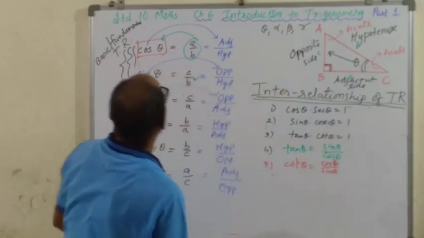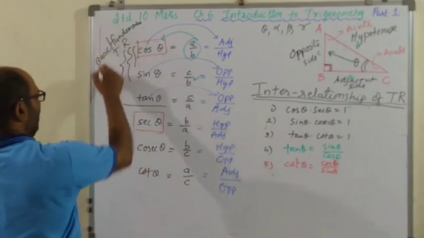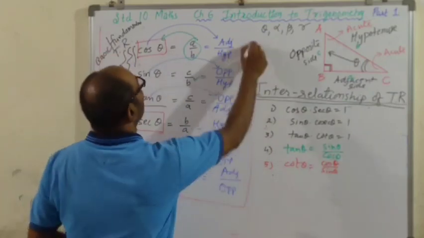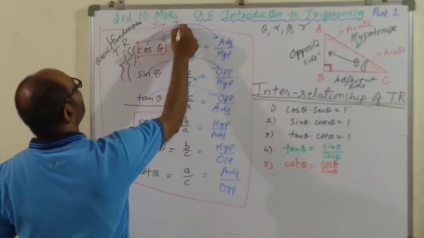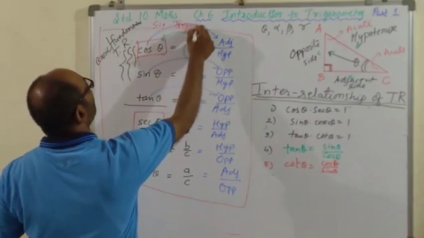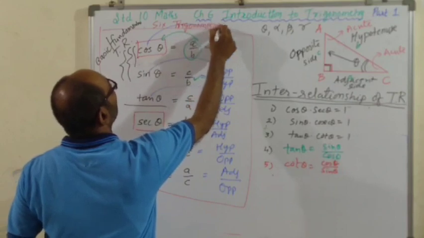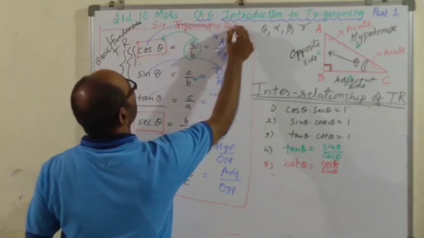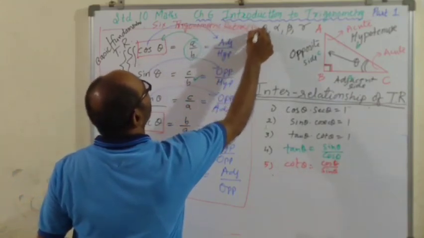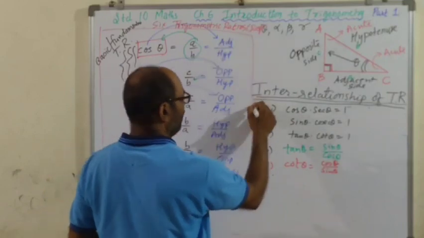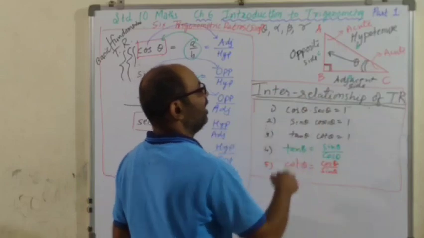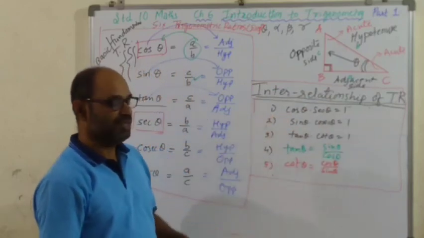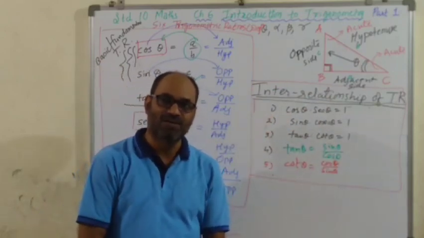Okay? You copy this in your notebook. This is 6 trigonometric ratios, उसके डेफिनेशन है। एंड दूसरा ये आप कॉपी करना, these are interrelationship of trigonometric ratios. How many interrelationships you all have?